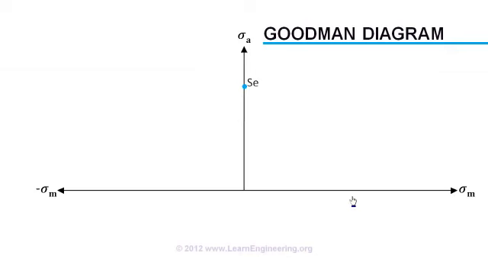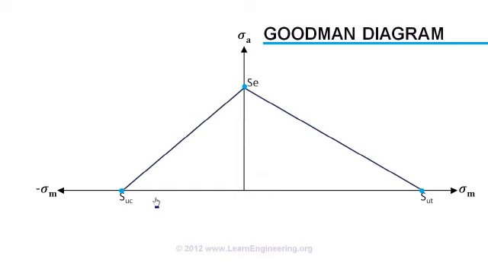So the safe limit for tension is the ultimate tensile stress in tension, and the safe limit for compression is the ultimate stress in compression. According to Goodman analysis, safe stress amplitude limits for all other cases lie on straight lines connecting these points. So for a particular stress mean value, we can find the maximum allowable safe stress limit from this diagram. It will be here.